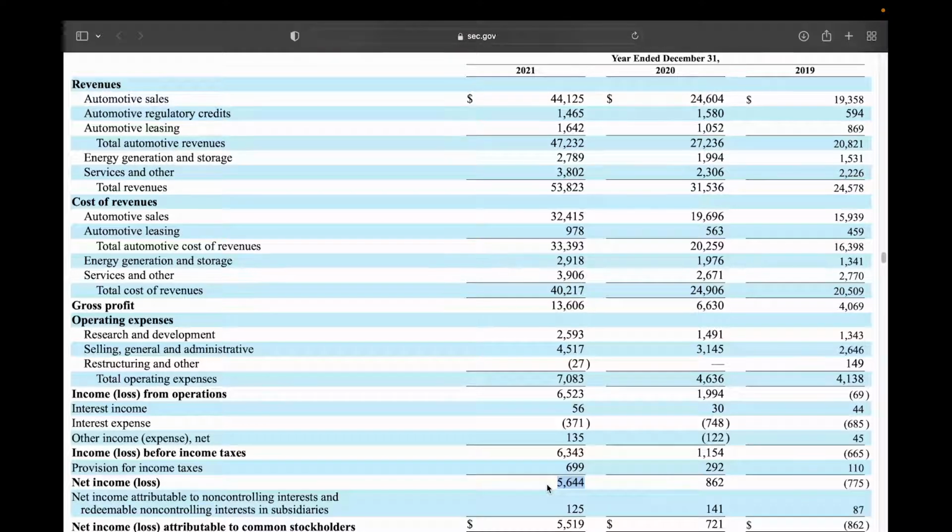The last thing I want to talk about is that in the past, a large knock against Tesla was that they were only achieving positive net profits because of these automotive regulatory credits here, which were generating income. If we look in 2020, we can see that our credits were making about $1.5 billion in income. And if we look down at the net income here for 2020, we can see that we were only profiting about $862 million.